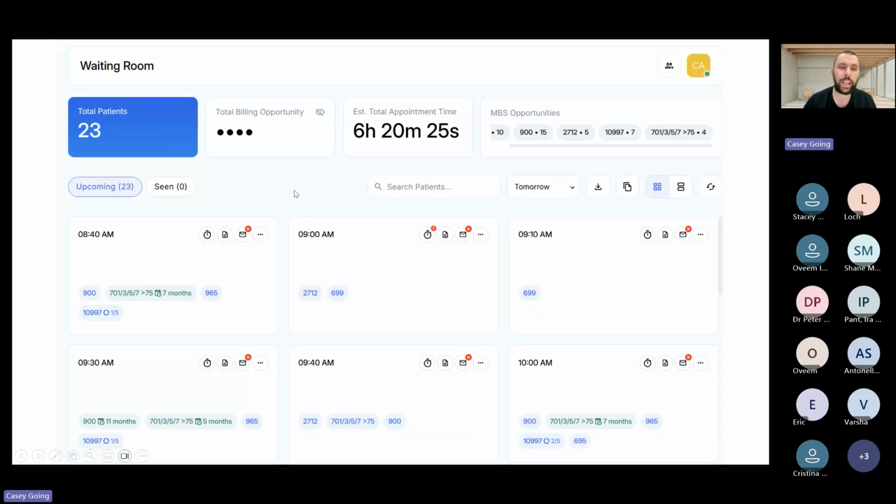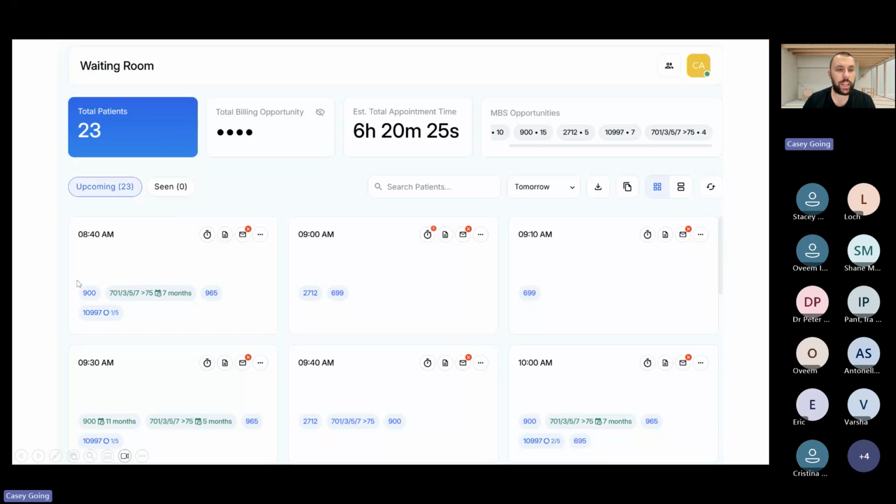The patients that we've flagged that are probably going to go overtime have this little red warning sign on their time. You'll notice that not all patients have that. If you hover over it, it'll pop up with how long it thinks you'll take for that appointment. Some of them will be 10 minutes because they're usual quick, standard, average patients. And then some of them will say half an hour is your average, even though they book in for 20 minutes, which is fantastic. So the idea is that we're giving you a bit of a warning.